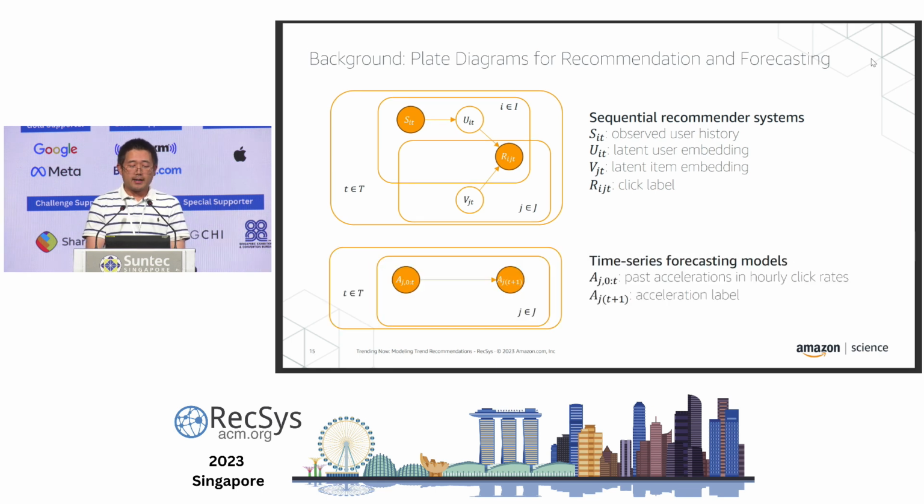Similarly, we can have a plate diagram for the time series forecasting model. So here, we just look at the past acceleration patterns for a particular item in the hourly click rates. And we use that to predict the acceleration labels, which is the acceleration in the next time step.